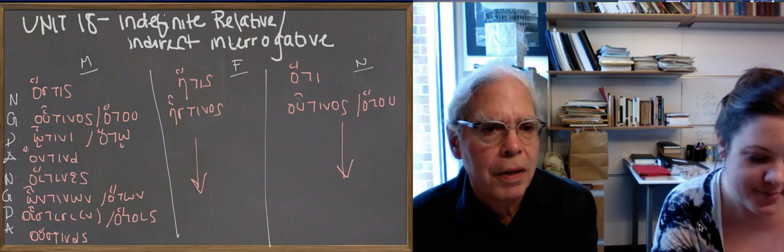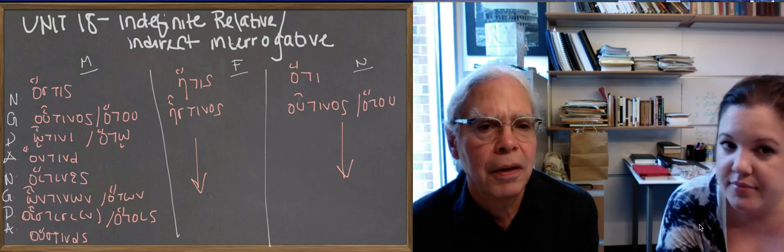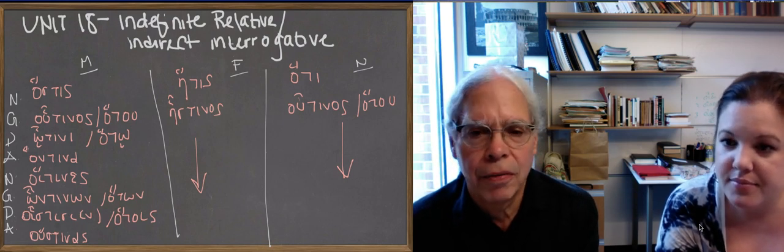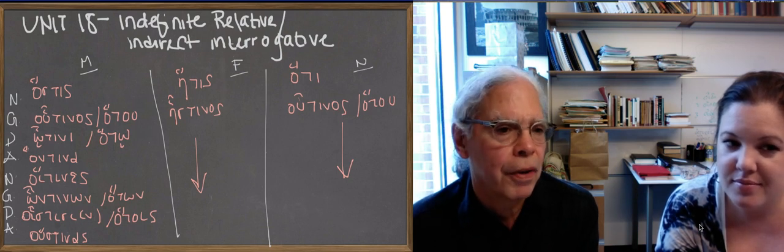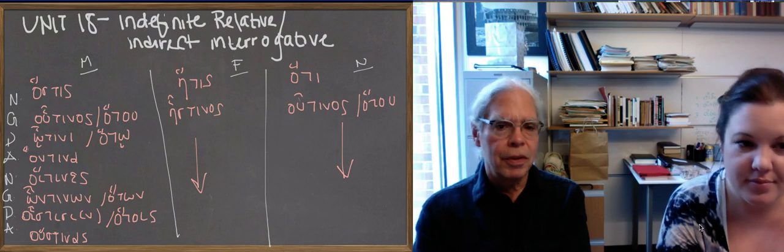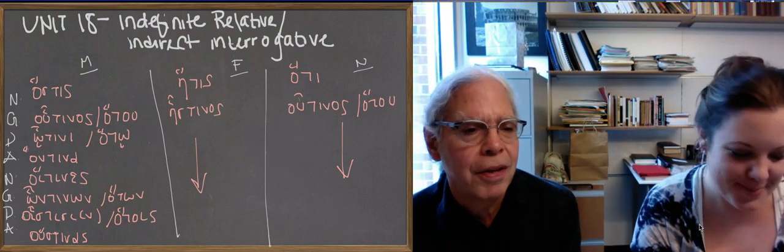So we're in Unit 18, and we're talking about the indirect interrogative and also the indefinite relative word hostis. If you look at the nominative singular form there, hostis, you can see it's composed of two things, namely hos and tis.